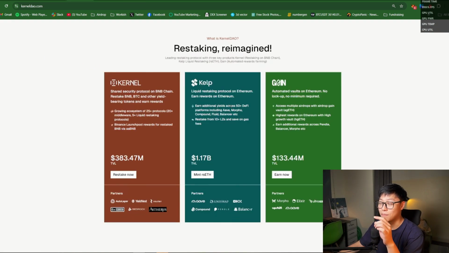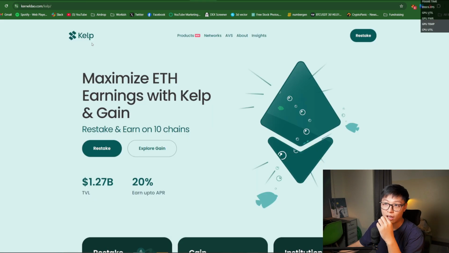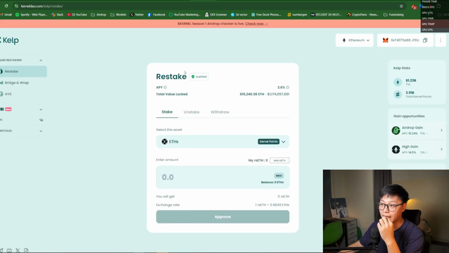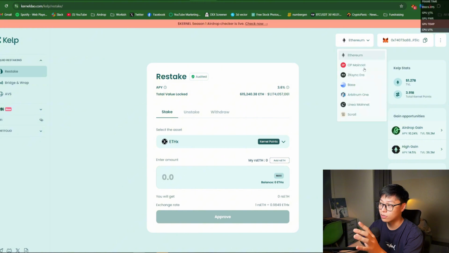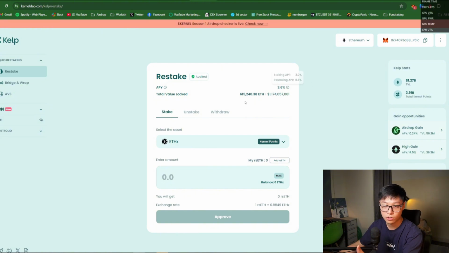The next thing and the bigger product is called KELP, which is one of the top tier restaking protocols on Ethereum. I'm not even lying. This is KELP. Click on restake and you are led to its website, the main dApp. The first thing that you need to do is click on liquid restaking and click on restake. This is on Ethereum, by the way. You can also choose other layer 2s too, but I'm going to show you Ethereum.